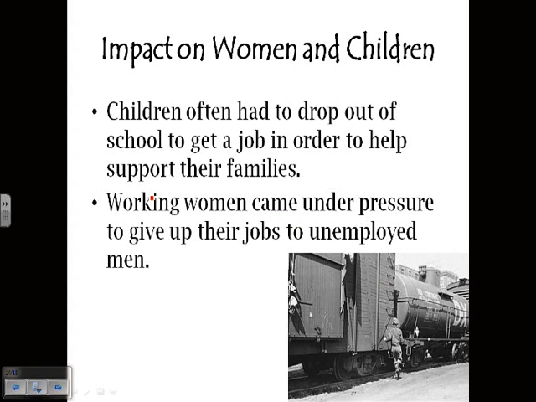And then we know that throughout the 1920s, some women go to work. But when the Great Depression occurs, they're going to start feeling some social pressure that they should be giving up their jobs and going home in order to free up those jobs for the men. So that's going to create some tension as well.